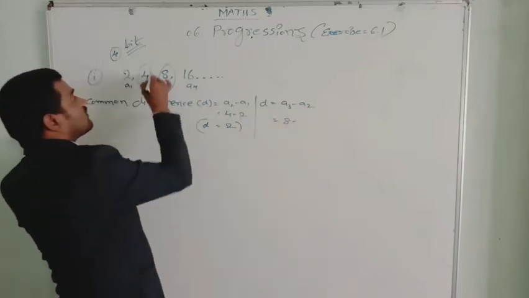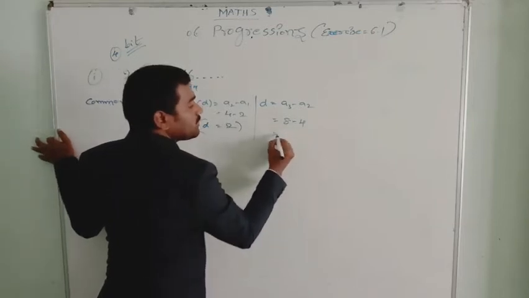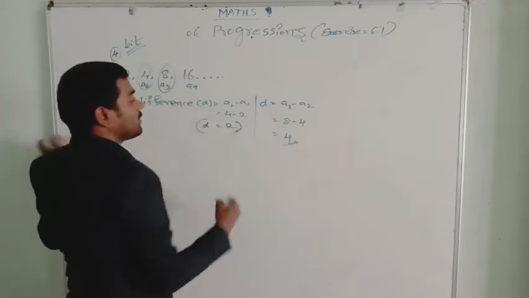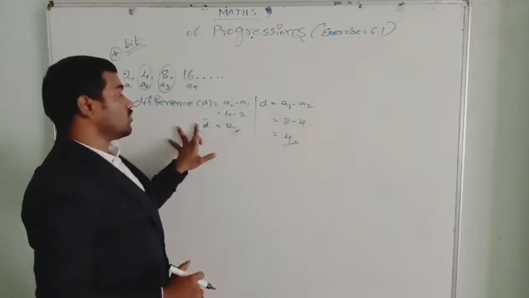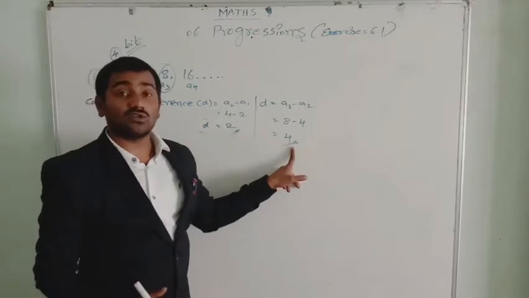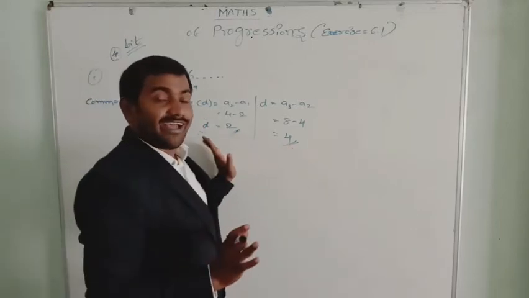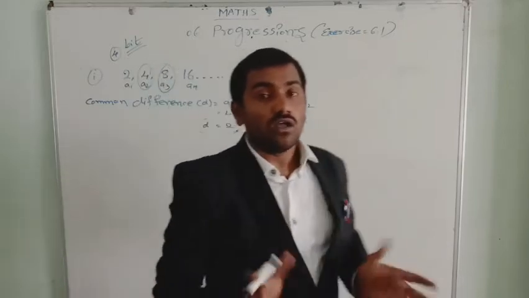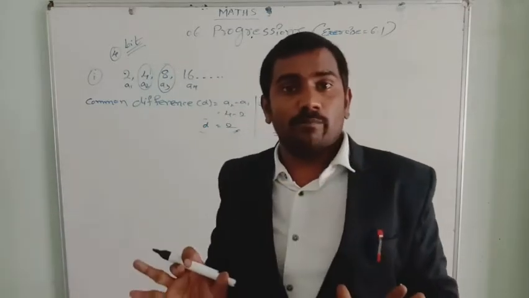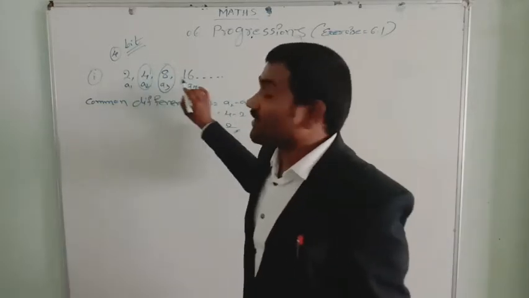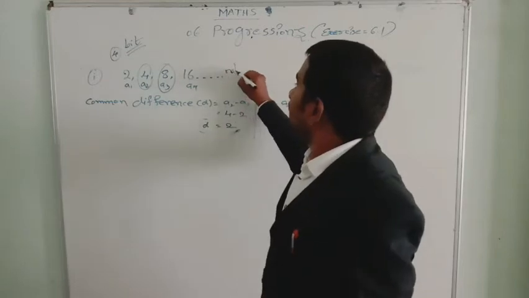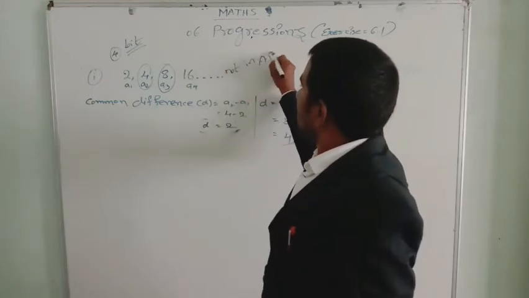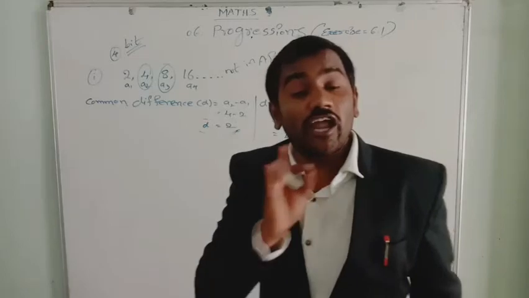A3 minus A2 is what? 8 minus 4 is 4. Here itself you stop it. Here the common difference you got 2, here the common difference you got 4. That means the D value here is 2 and here it is 4. The common difference is not the same. Hence this list of numbers is not in arithmetical progression, not in AP.